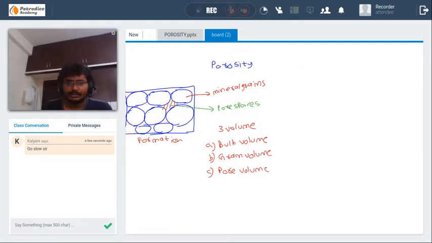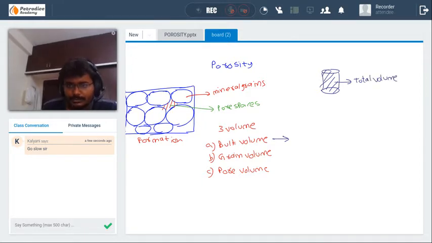Firstly, what is bulk volume? Bulk volume is the total volume of the core. It includes both the pore spaces and the grain volume inside it.